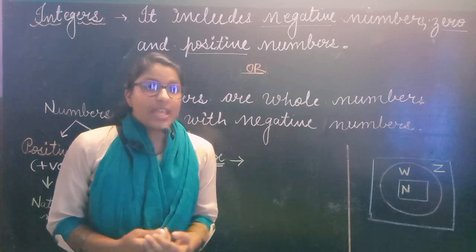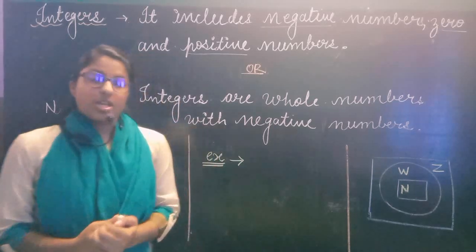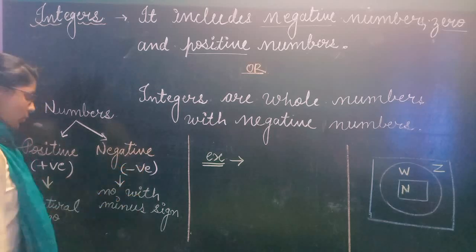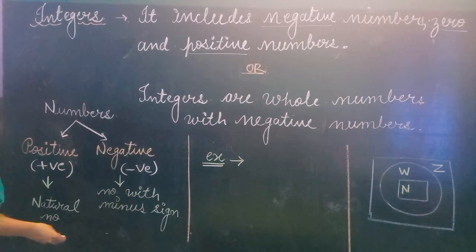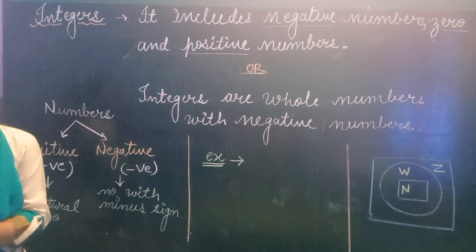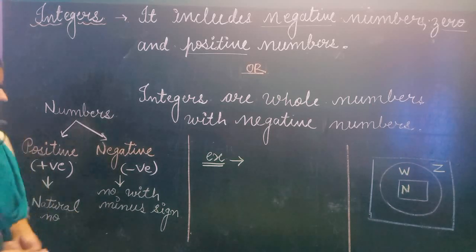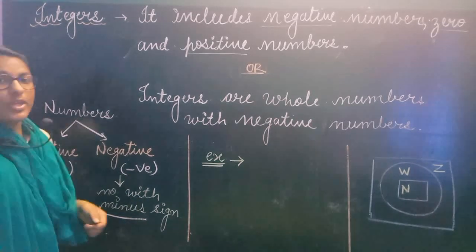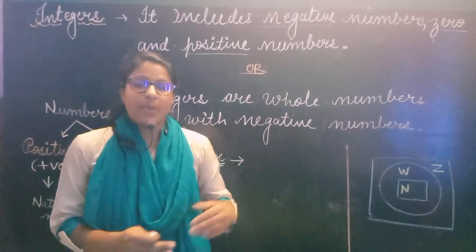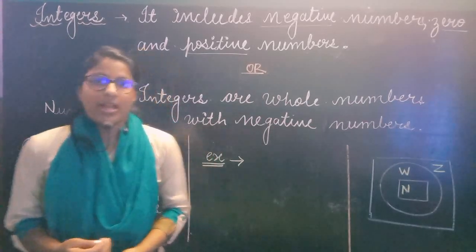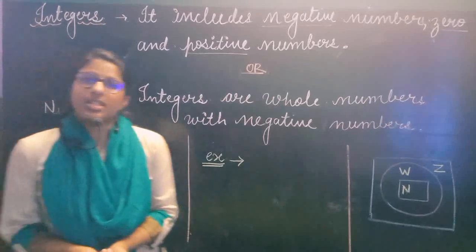Now, what is a negative number and what is a positive number? Numbers are of two types. One is positive, one is negative. The positive numbers are just the natural numbers, meaning plus signs: 1, 2, 3, 4 and so on to infinity. But negative numbers are the numbers with minus sign: minus 1, minus 2, minus 3, minus 101, minus 223. These all are the negative numbers.